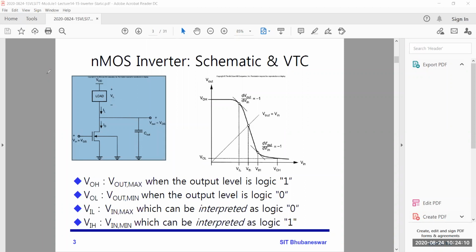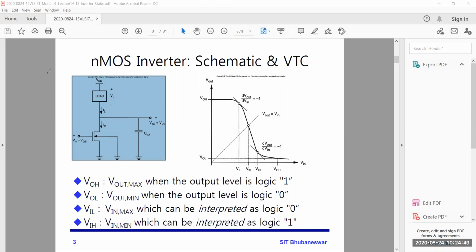So up to whatever voltage is represented as low, that is the VIL. VIL is the maximum input voltage represented as a 0 at the input. Up to that voltage level, your output will be 1. After that voltage, you cannot say what the output will be, whether 0 or 1, that is a different thing. But up to that point the output will be high.